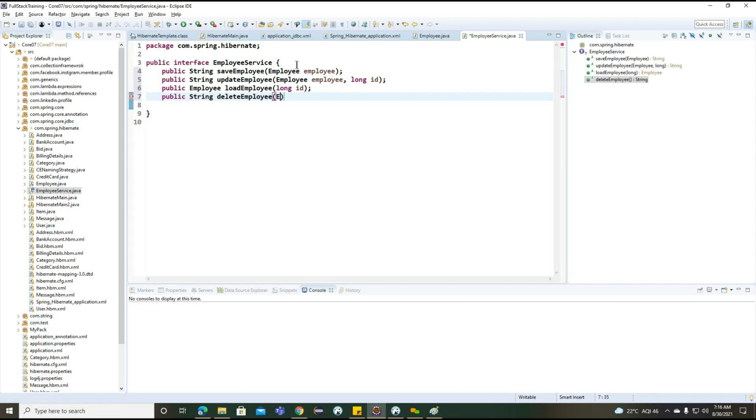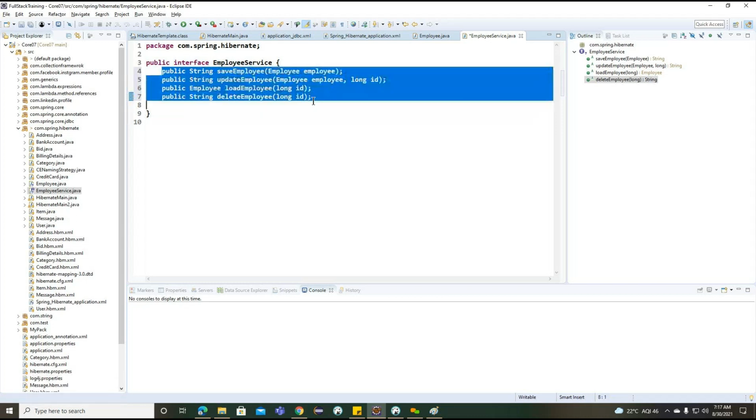For delete also, we can provide long ID. These are the four methods.